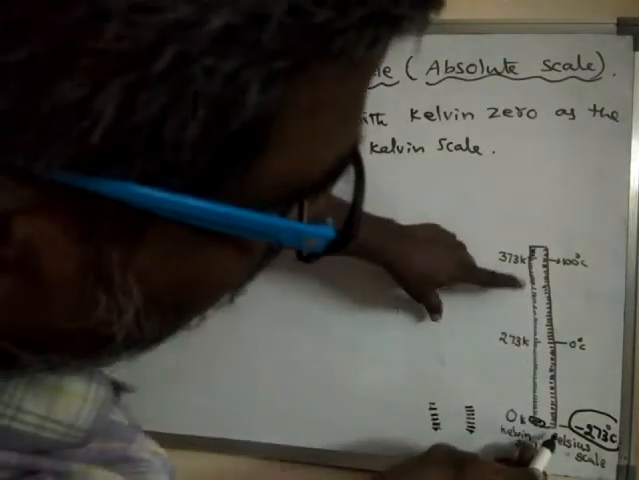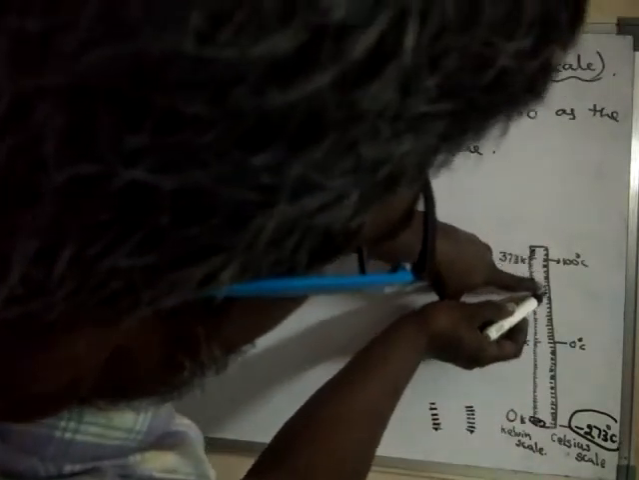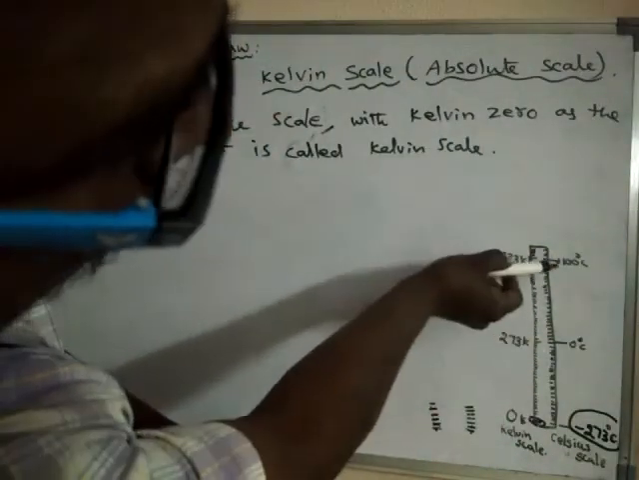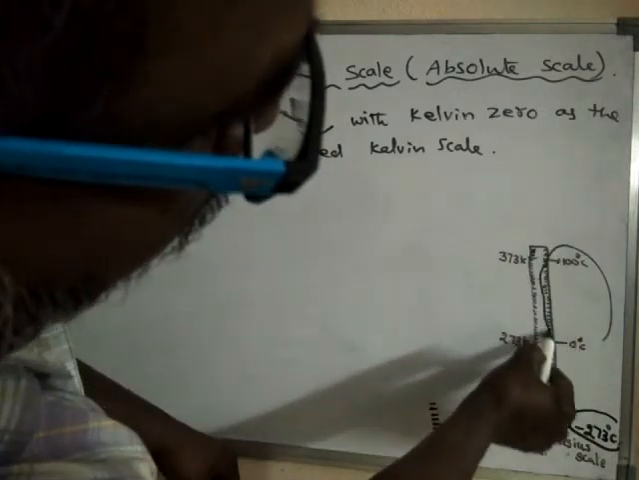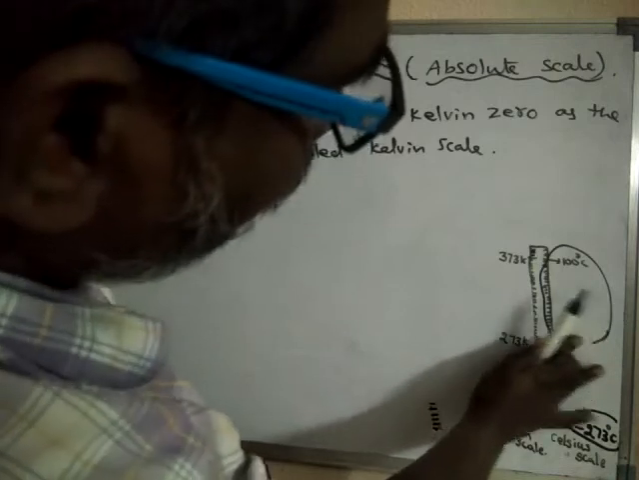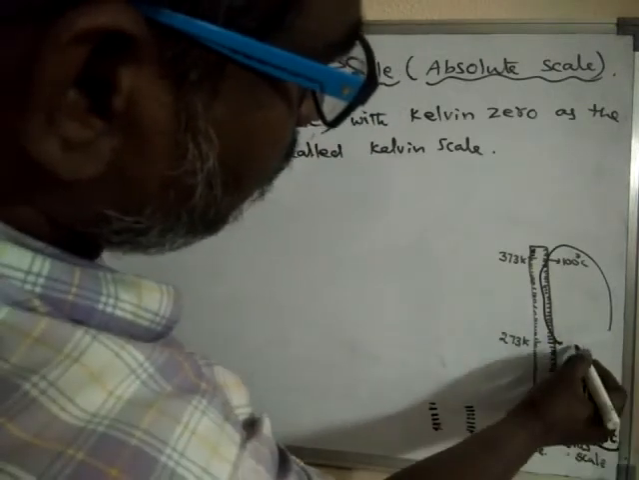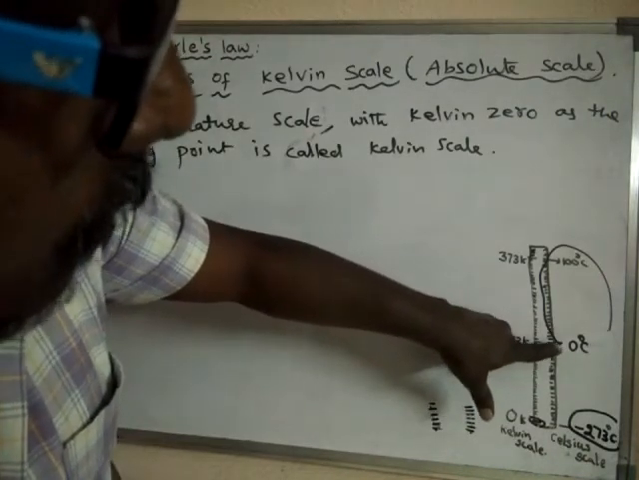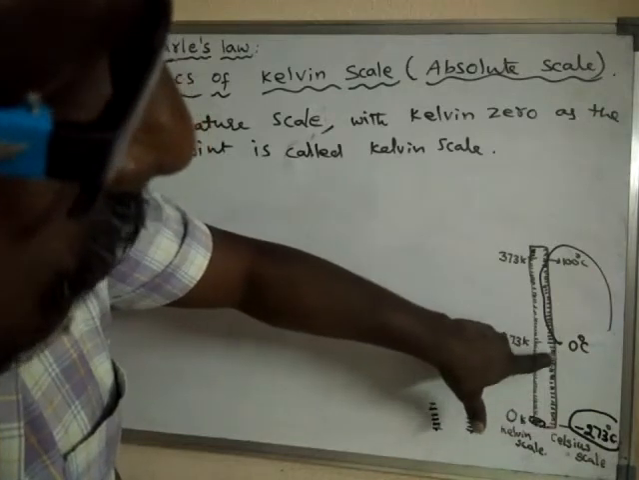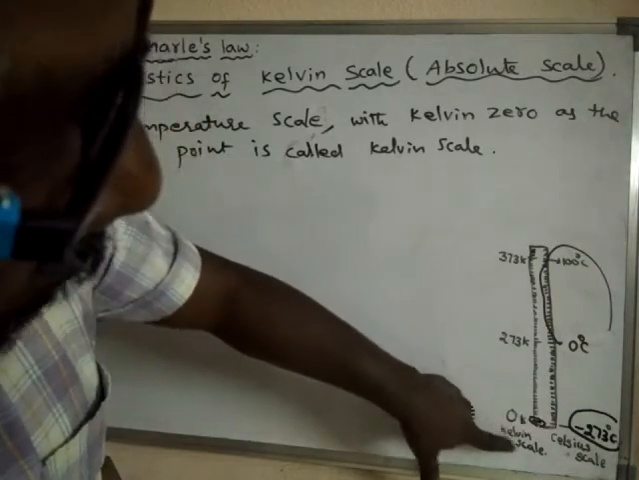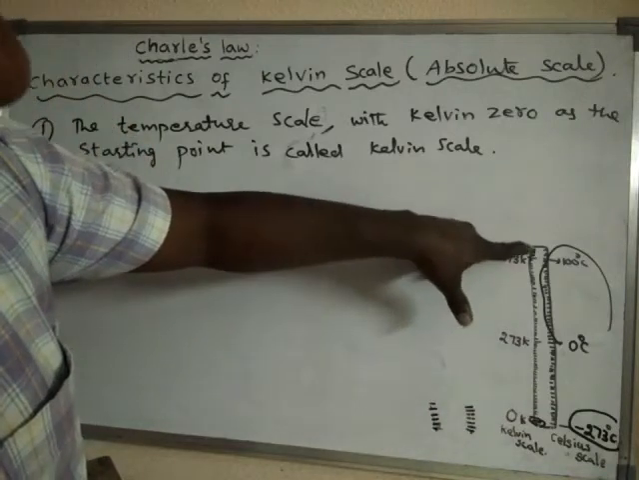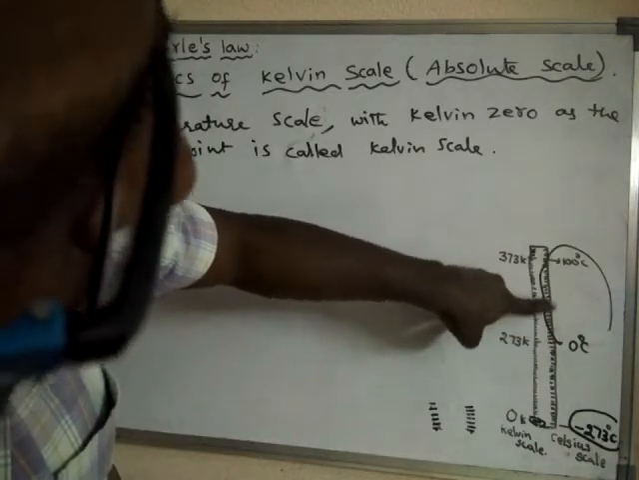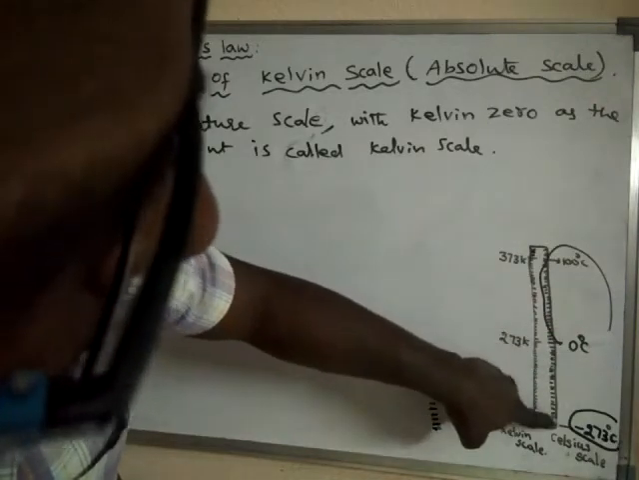But this side is the Celsius scale. Up to here it is positive values, but below 0 degree centigrade, somewhere here it is 0 degree centigrade, below this one these are negative values. But on the Kelvin scale, all are positive values only. On the Celsius scale, there are positive values above 0 degree centigrade, and negative values below 0 degree centigrade.